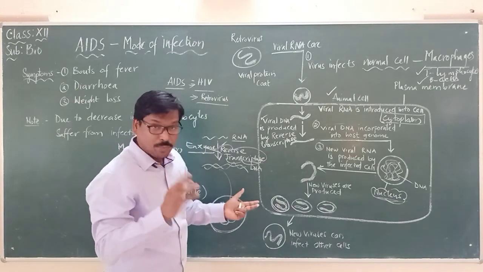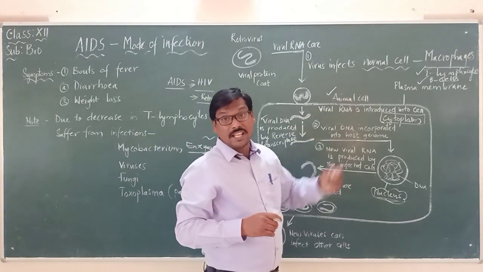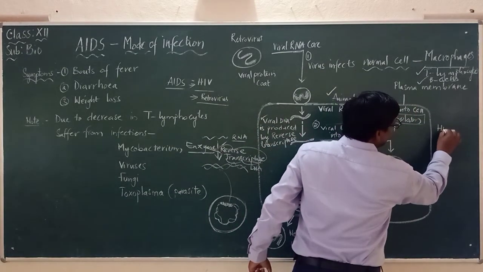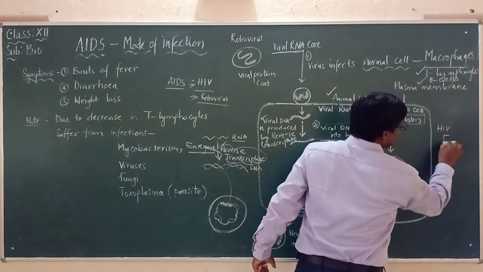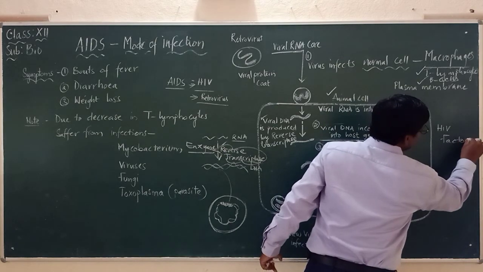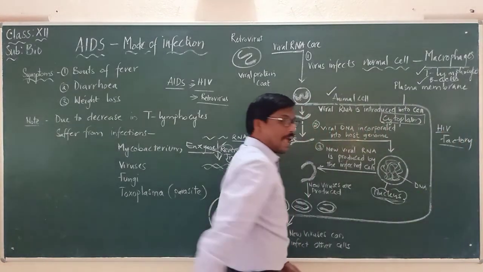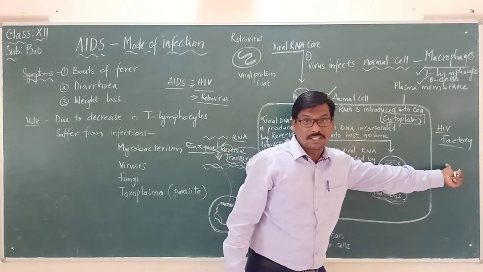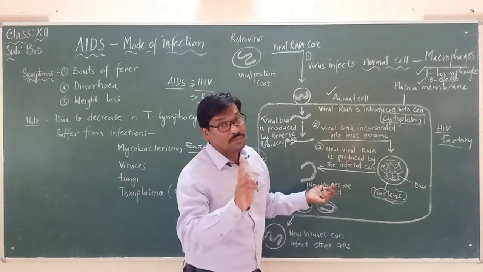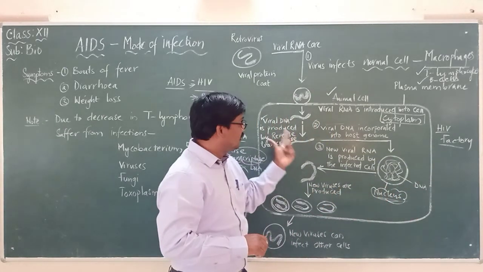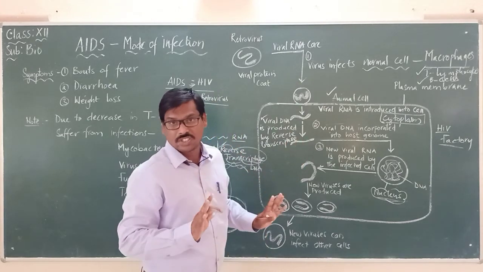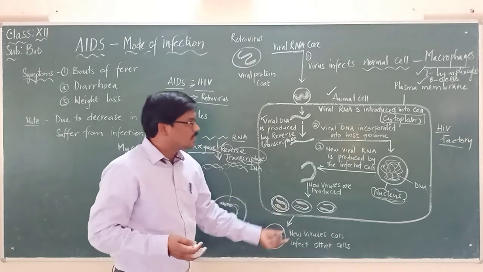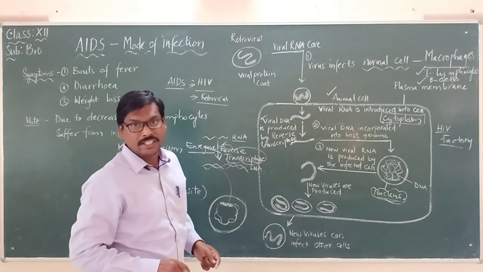That's why we have to remember that this animal cell is functioning as the HIV factory. Please remember this: animal cells, that is macrophages, are functioning as HIV factories. This animal cell will not get destroyed until the formation of many viruses, and these viruses are infecting the T lymphocytes.